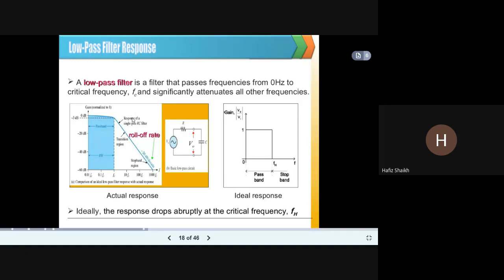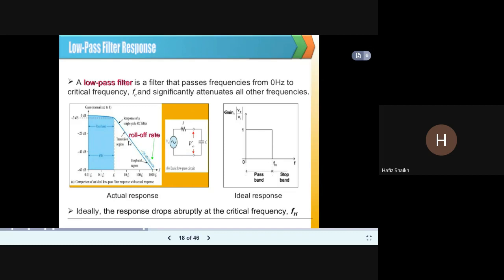This is the response of a single pole RC filter. You can see here the gain, that is, the magnitude of V naught upon V input, the pass band and the stop band. Ideally the response drops abruptly at the critical frequency. This is the critical frequency. It drops abruptly, but practically there is a slope.